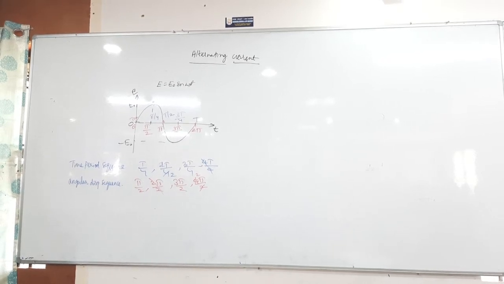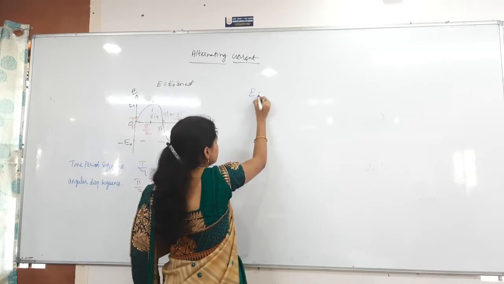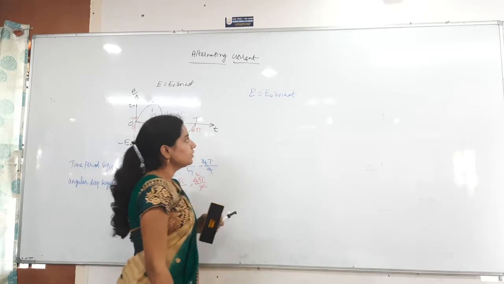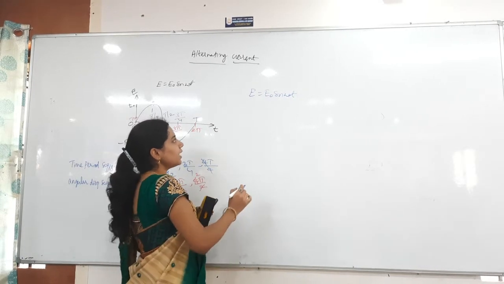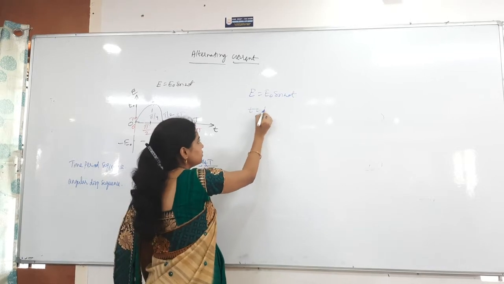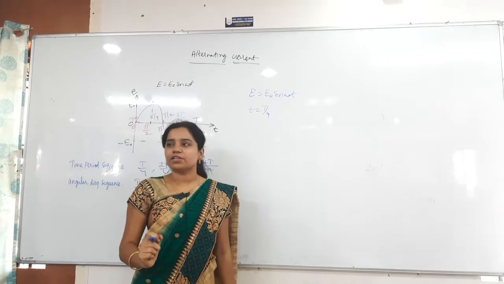Finished, huh? Next we will check the peak value and all. For that, first of all, I have taken the sinusoidal function equation E is equal to E naught sin omega t. Now in that I want to calculate the E value at time t is equal to T by 4. What will you get generally?